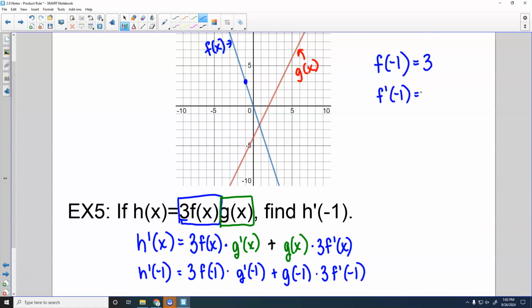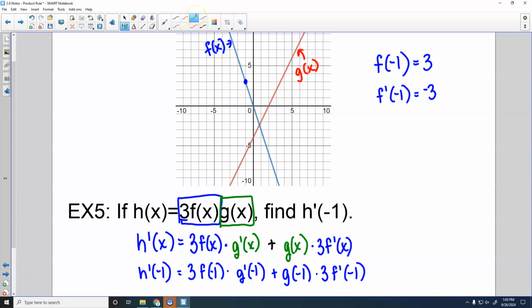And I believe it is negative 3, because it goes down 3 to the right 1. So when we're asked to find the derivative from a graph, you're looking at the slope of the tangent line. And in this case, it is just a straight line. If it is a curved graph, they'll draw in the tangent line if they're wanting you to do that for this problem. Okay. All right.